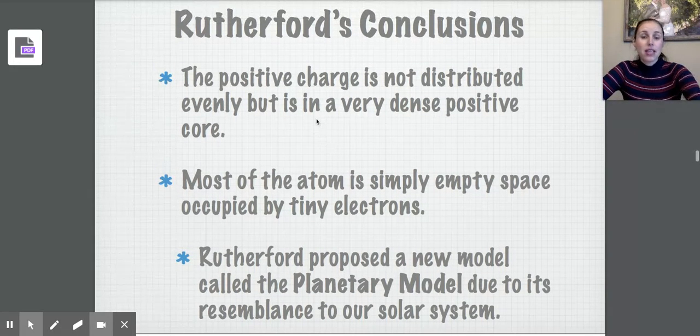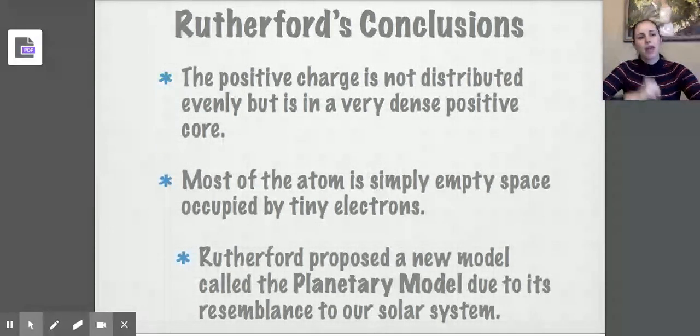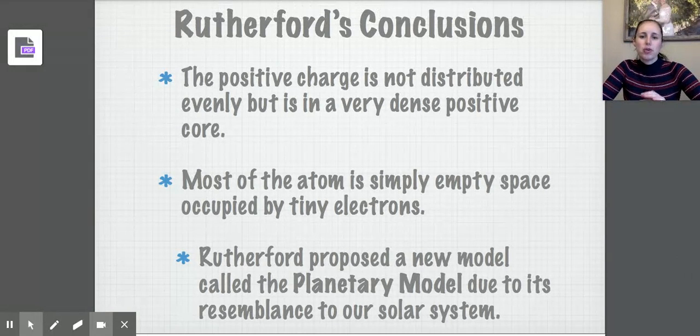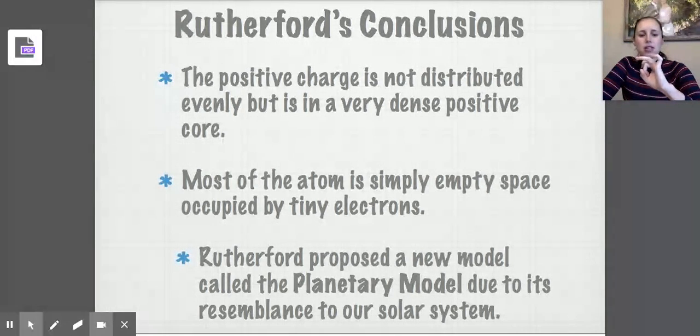He said that yes, there is a positive charge, right? And he knew it was positive because he was working with those alpha beams that were also positive. So he knew that when those positive alpha beams came in contact with the positive charge, they would be repelled. However, that positive charge is not distributed evenly, but it's in a very dense positive core. He said that most of the atom is simply empty space, but it's occupied by those tiny electrons. So rather than having the positive core spread out throughout, instead we've got a very, very, very dense positive core with electrons that are spread out around it.